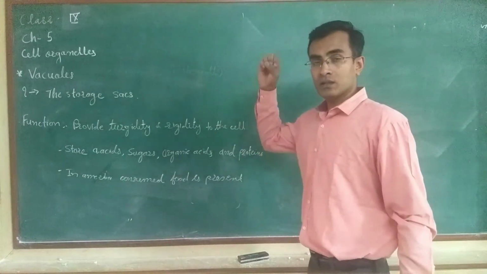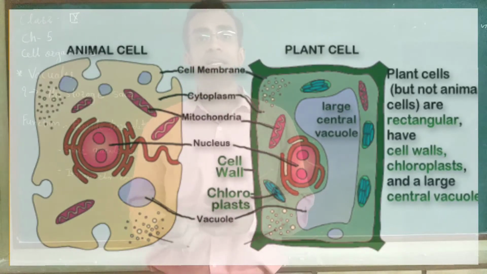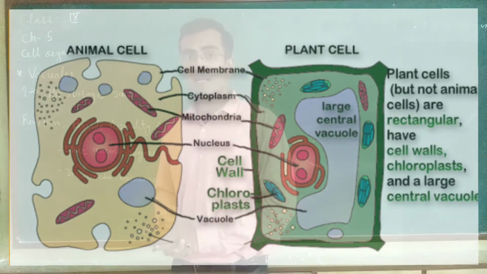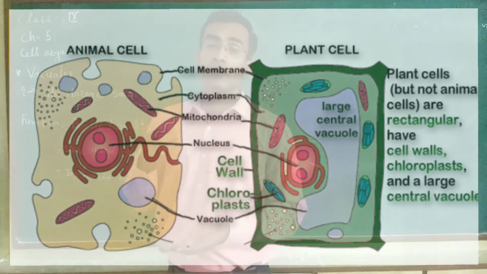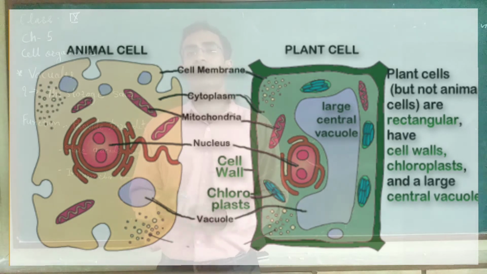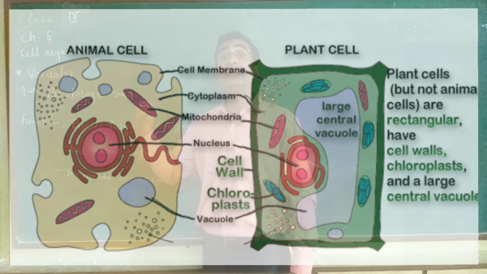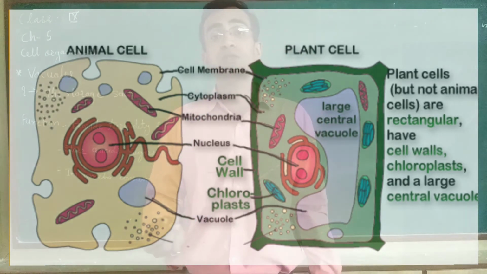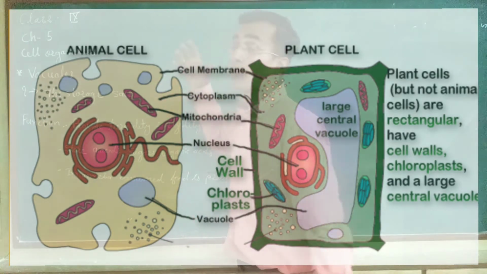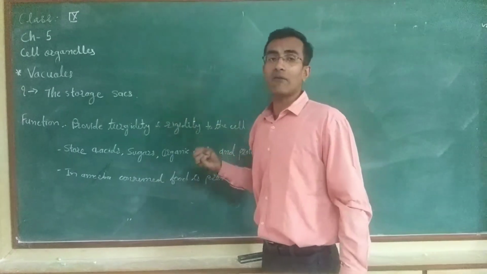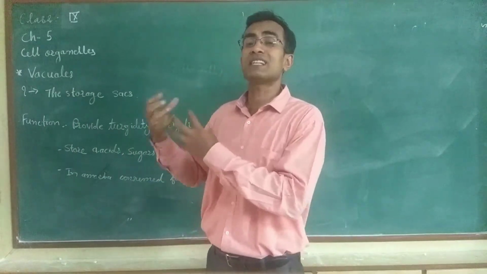The last topic of this chapter is vacuole. Vacuole is a cell organelle that is present in eukaryotic cells, in both plant and animal cells, but the size varies in both. In animal cells, the vacuoles are very small in size, whereas in the plant cell, the vacuoles are very large. They occupy up to 50% to 90% of the total cell size. Okay. So what are basically vacuoles? Vacuoles are the storage sacs. They are the bags which store certain compounds.